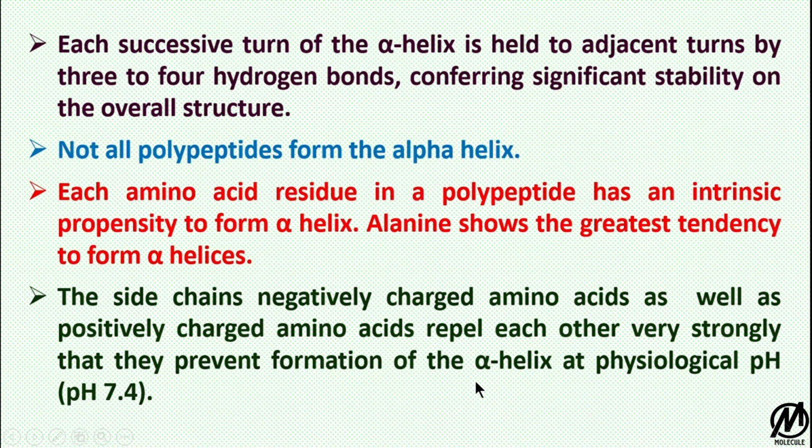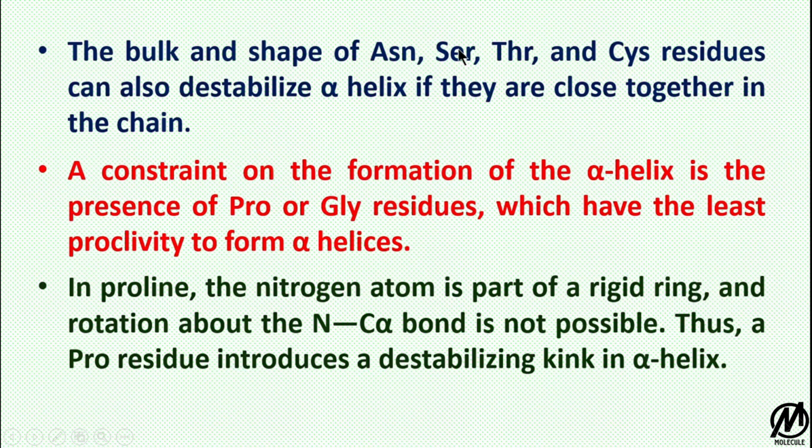Or in that case, if there are some bulky groups like serine, threonine, asparagine and cysteine, they can also destabilize the alpha helix if they are close together in the chain due to steric hindrance. To know more about steric hindrance, you can watch my video on Ramachandran plot.